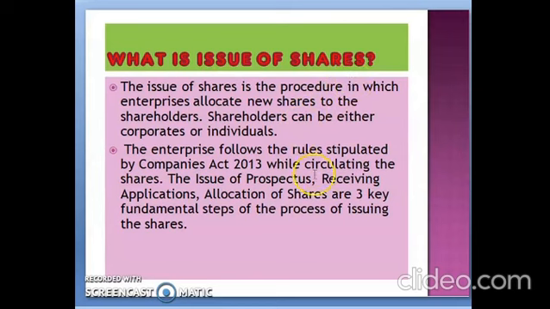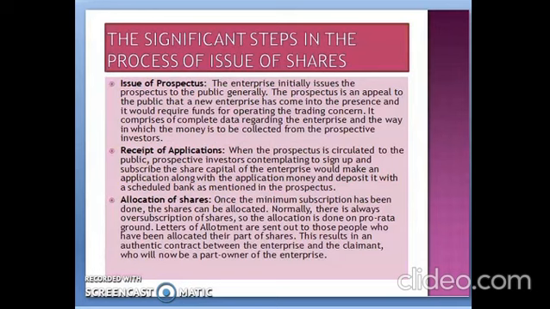After that, the enterprise follows the rules stipulated by the Companies Act 2013, for circulating the shares. Issue of prospectus, receiving the application, and allocation of shares are the three main important steps for issuing the shares. See, what are the three important steps in issuing the shares?